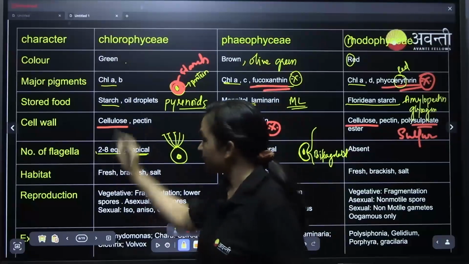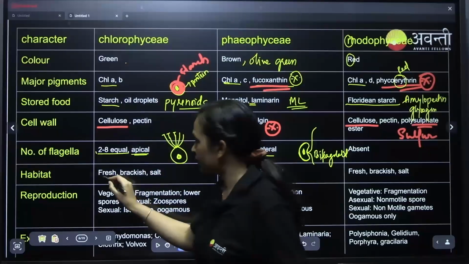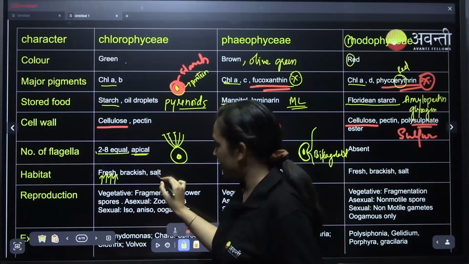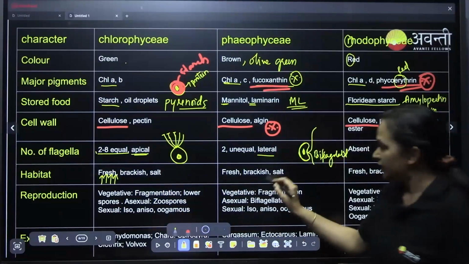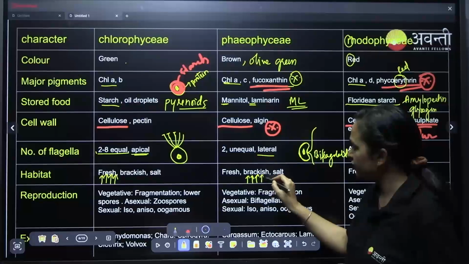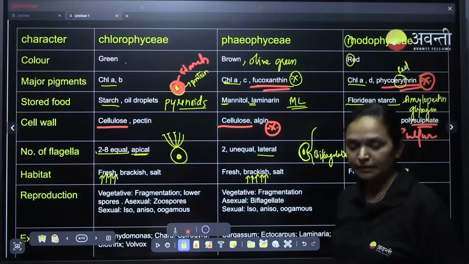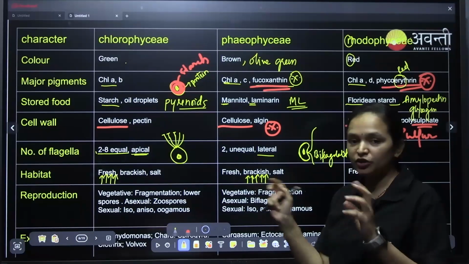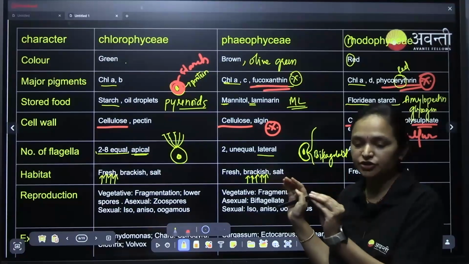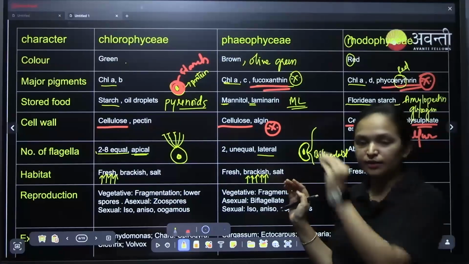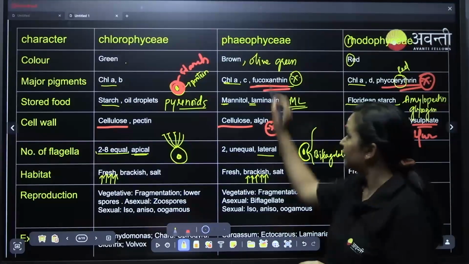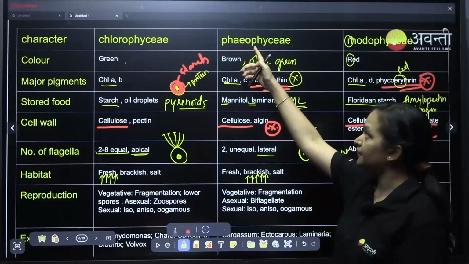Now coming to the habitat: from fresh water they go into marine water. Chlorophyceae is more in fresh water, less in brackish, and very little in salt water. Phaeophyceae is more in brackish water. Brackish means in between fresh water and salt water, a medium salt concentration.